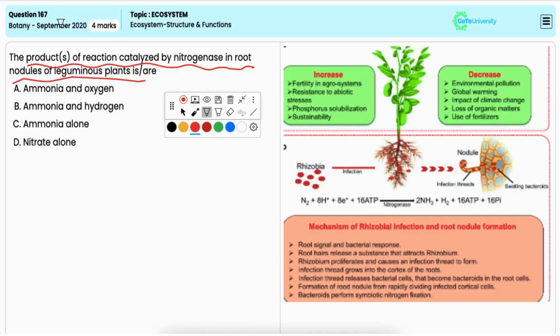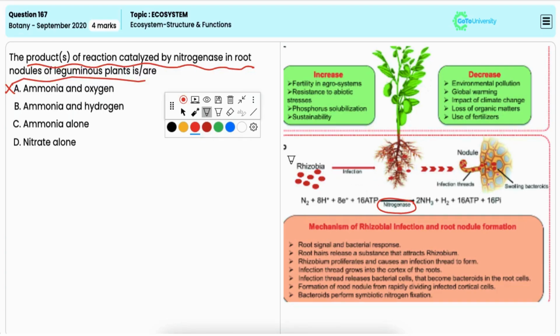This is incorrect. Nitrogenase does not produce oxygen. In fact, oxygen inhibits nitrogenase activity, and leguminous plants have mechanisms to protect nitrogenase from oxygen exposure.